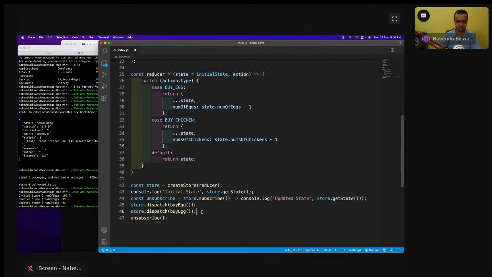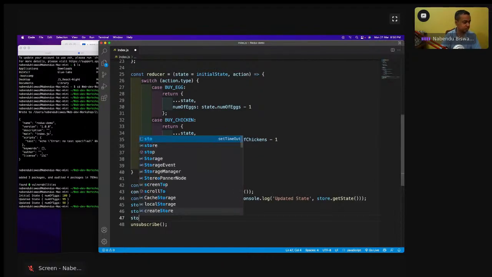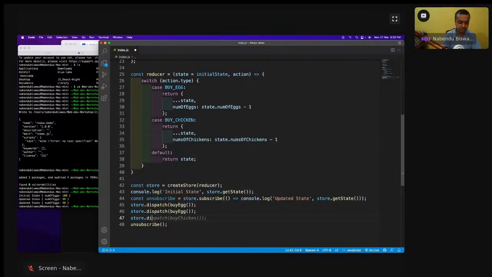We are going to have only one more thing here, which is store.dispatch, and buy chicken, and we're going to save it.